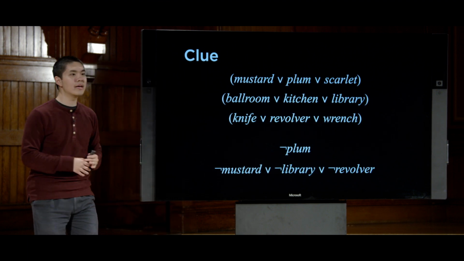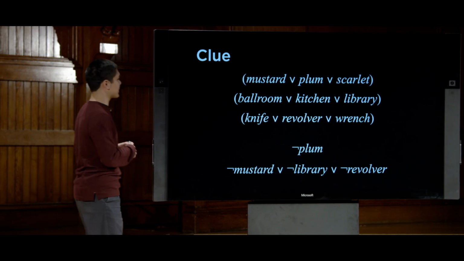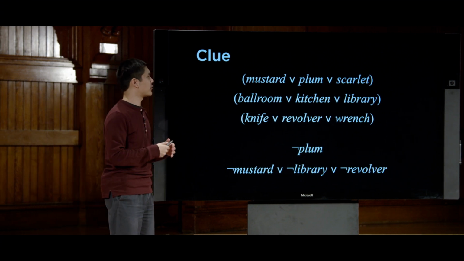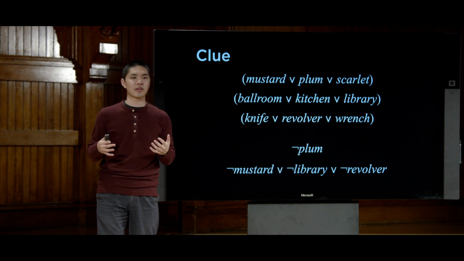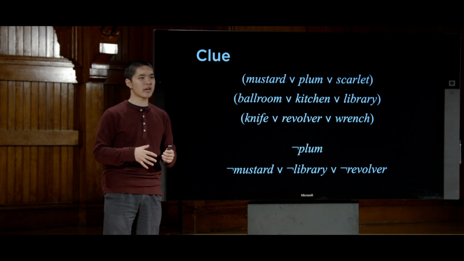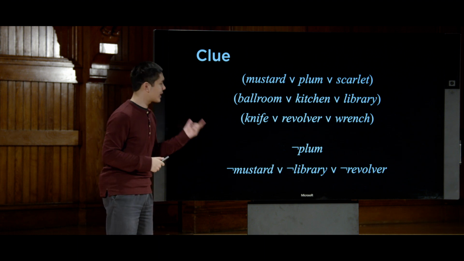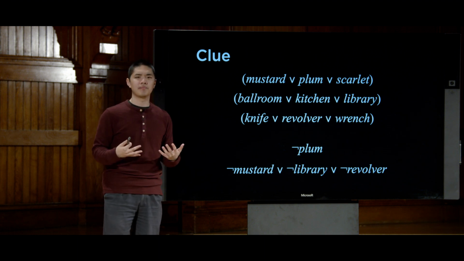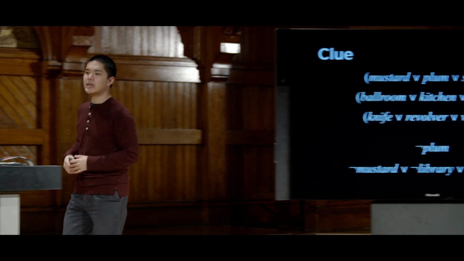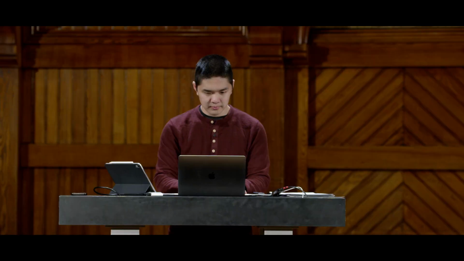This now is a propositional logic representation of this game of Clue, a way of encoding the knowledge that we know inside this game using propositional logic, which a computer algorithm, something like model checking that we saw a moment ago, can actually look at and understand. So let's now take a look at some code to see how this algorithm might actually work in practice.